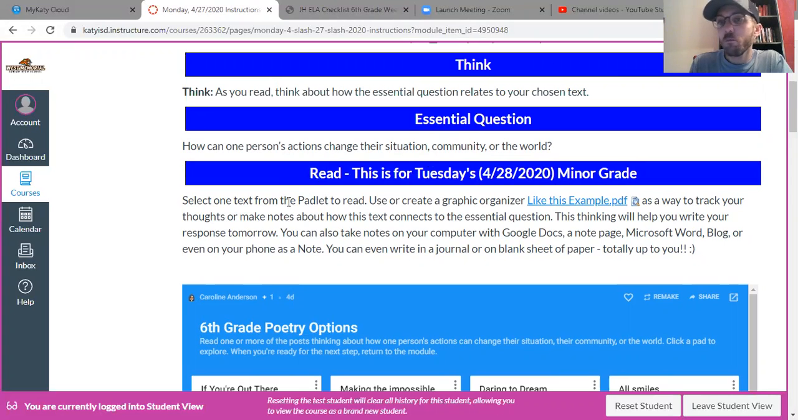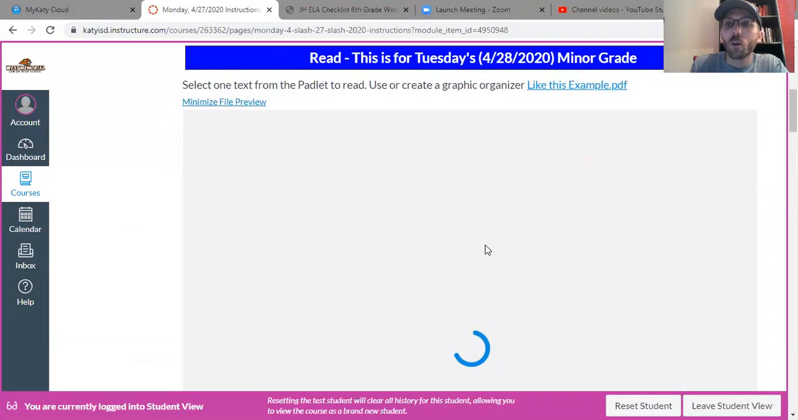We're just going to be reading. And as we read, we may even take notes too, as we see here in the directions. So it says select one text or poem from this Padlet right here to read. Use or create a graphic organizer like this example. So again, you click on it, it'll pull it up and you can download it if you'd like, or click this, and it'll show this graphic organizer here.